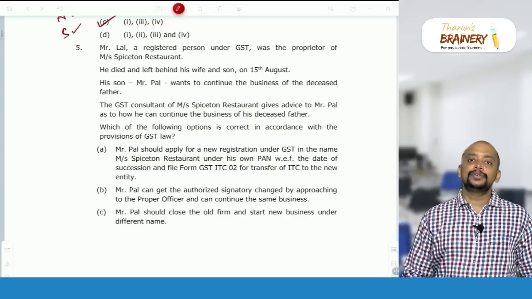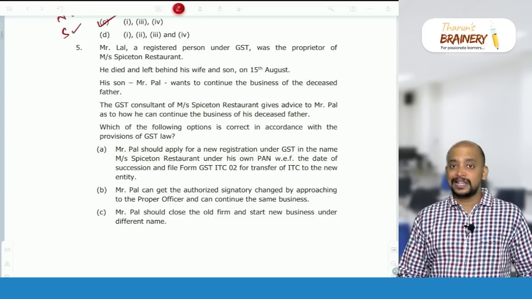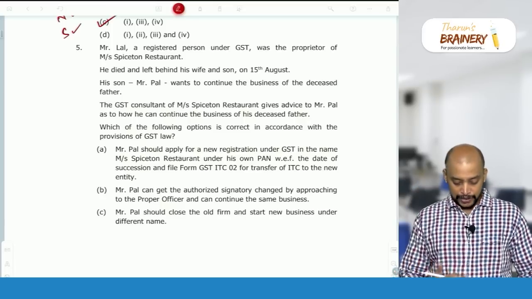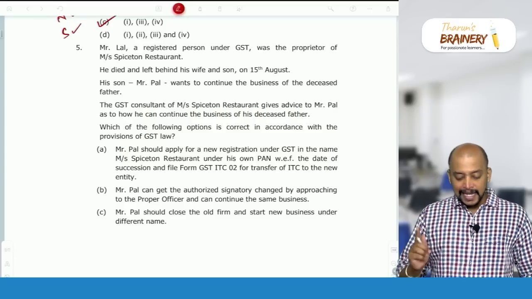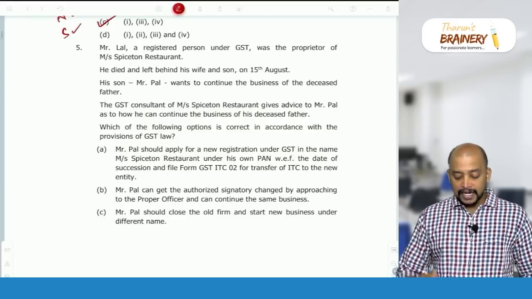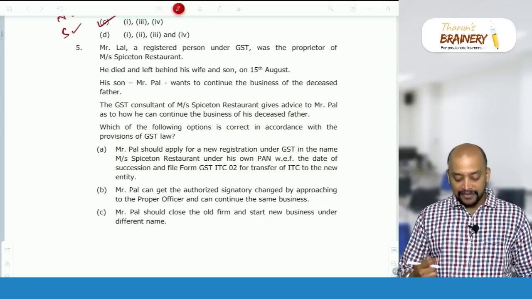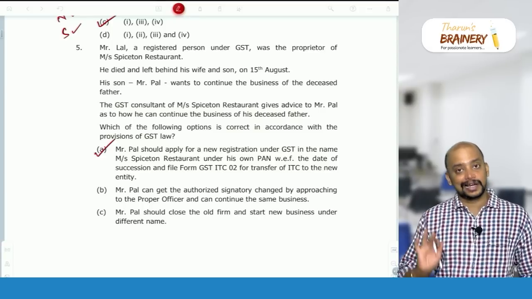He needs to get a new registration in his name, and whatever ITC there is from the transferor will be transferred. So Mr. Paul should apply for new registration under GST in the name of Spice Stand Restaurant under his own permanent account number with effect from the date of succession, and file ITC-02 for transfer of ITC to the new entity. Correct. This is the correct answer.